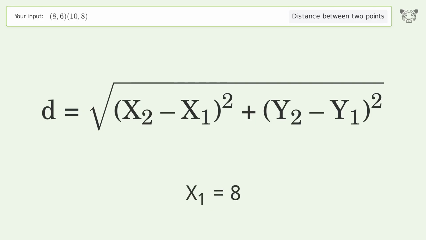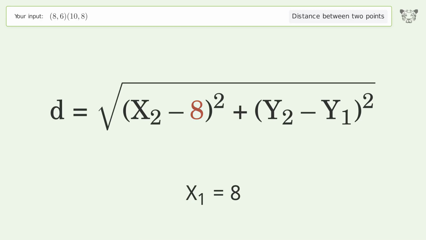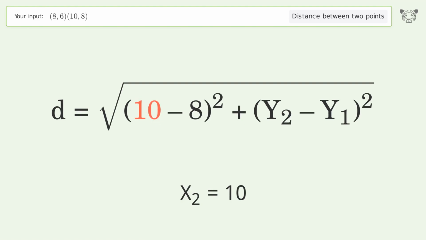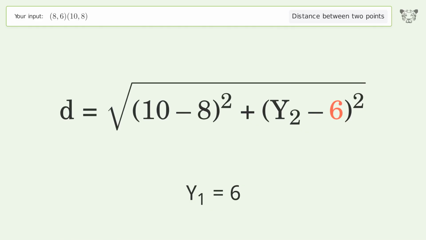x1 equals 8. x2 equals 10. y1 equals 6. y2 equals 8.